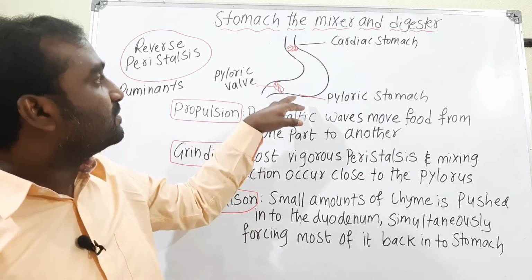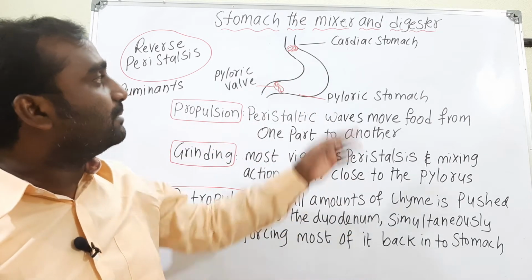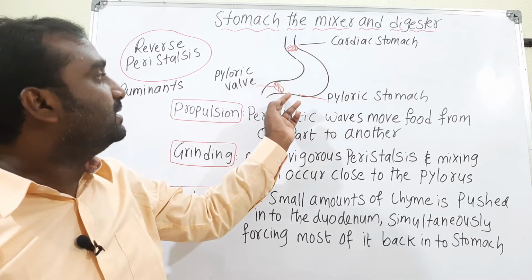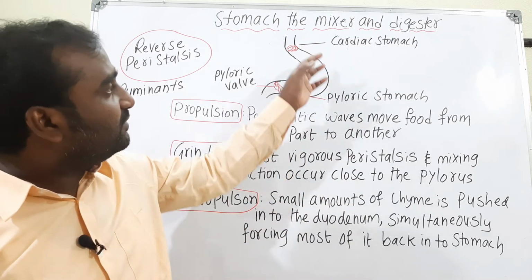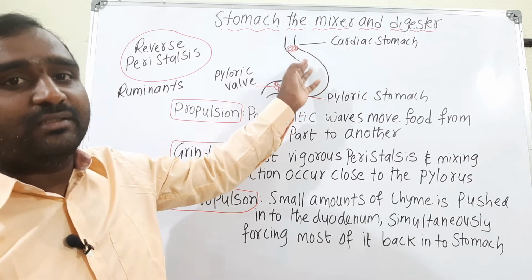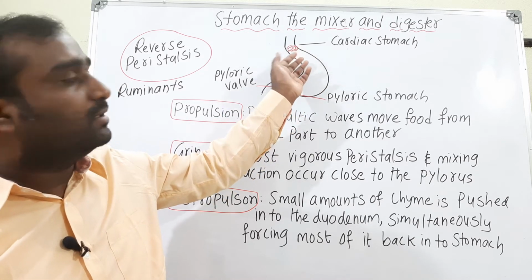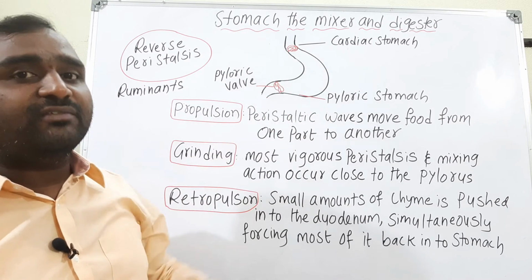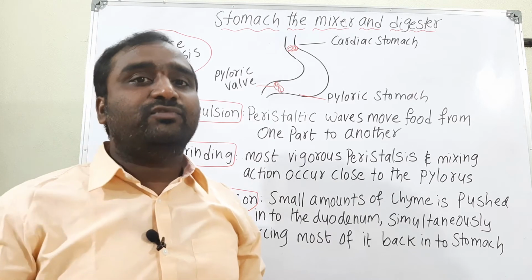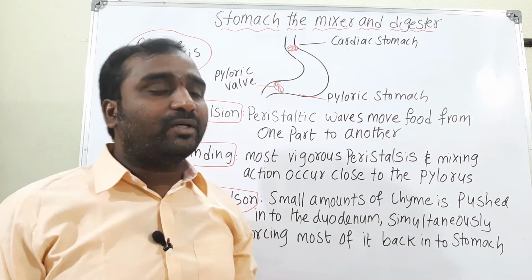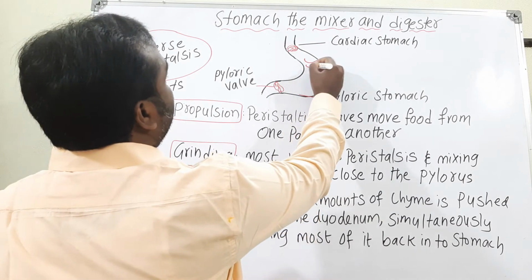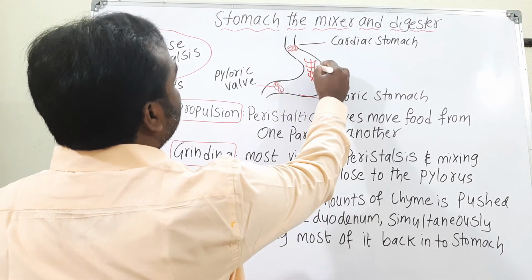And the stomach has two valves: at the upper region the cardiac valve, and here the pyloric valve. Whenever food passes from the esophagus to the stomach, the cardiac valve opens and the food is allowed in. Once the food enters the stomach, it is mixed with the help of contraction and relaxation of circular as well as longitudinal muscles.